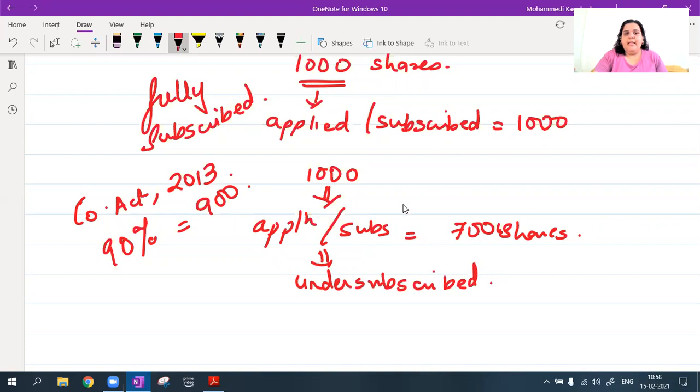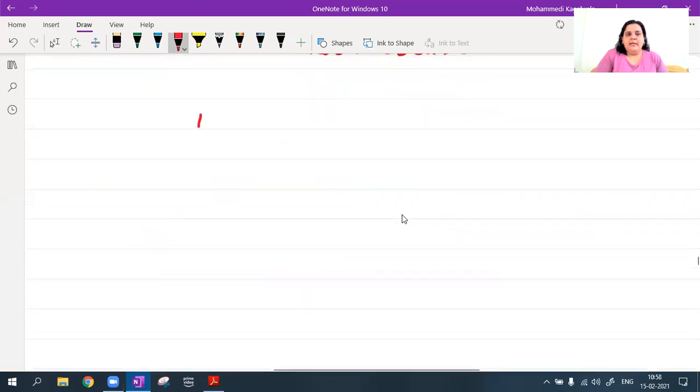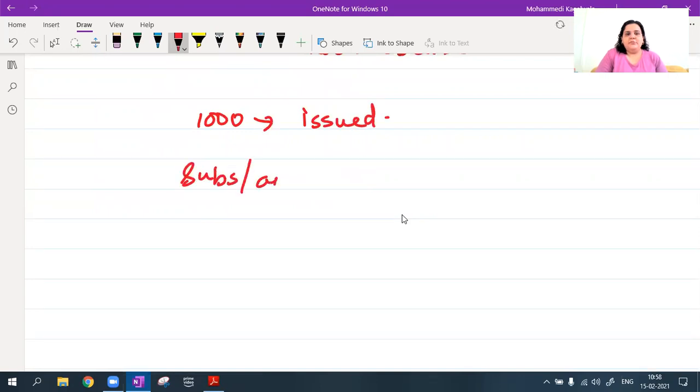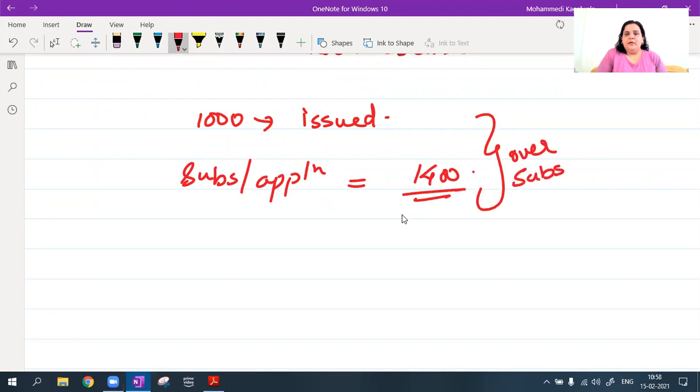ठीक है. And the last thing, I had 1000 shares issued, but subscriptions or applications which I received came to 1400. This is known as oversubscription. अभी simple बात है, in the class there are only 1000 seats available. How will I adjust 1400? Simple, no? So I have a choice.